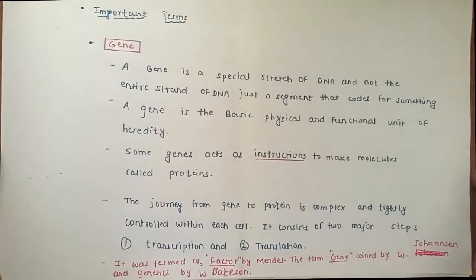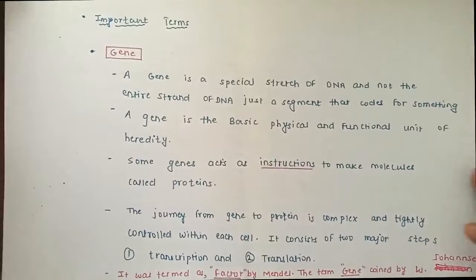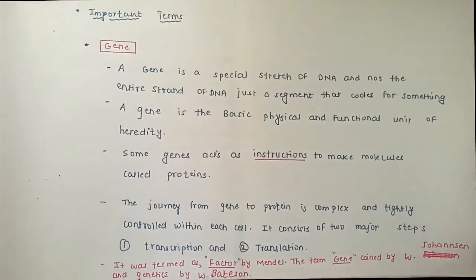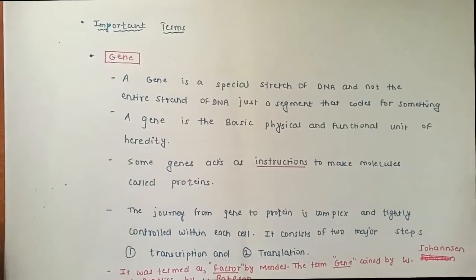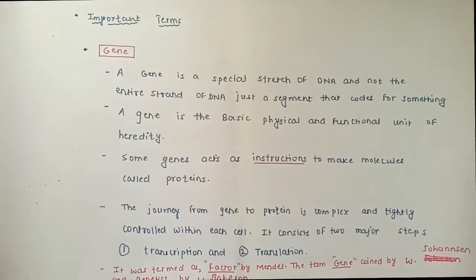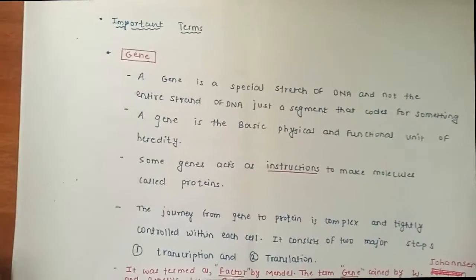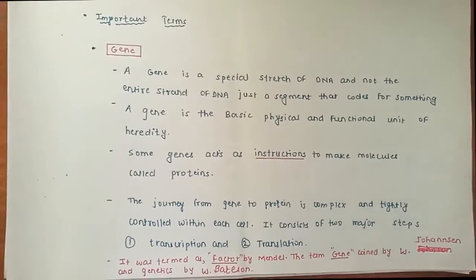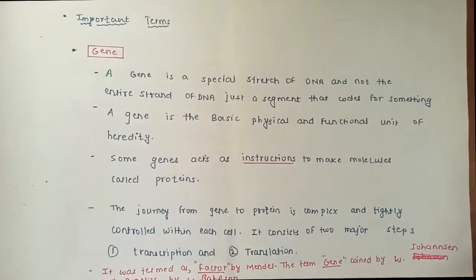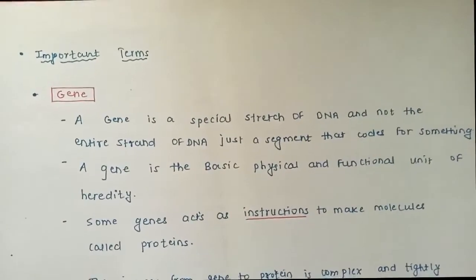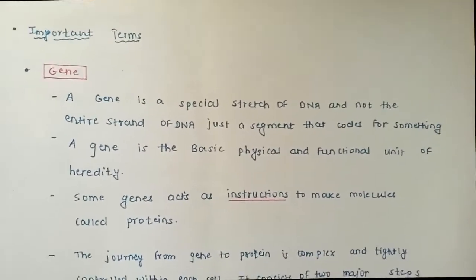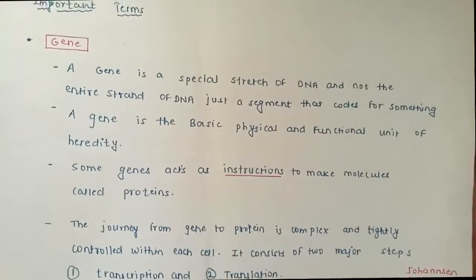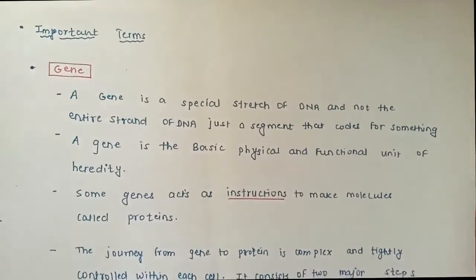So it is very important to understand this topic, and if we have to understand the topic very well, we should know the basics of terminologies. So first we'll go to the terminologies, what these terminologies basically mean and what their importance is in the process of genetics. We'll study about it. So the first terminology we have is gene.